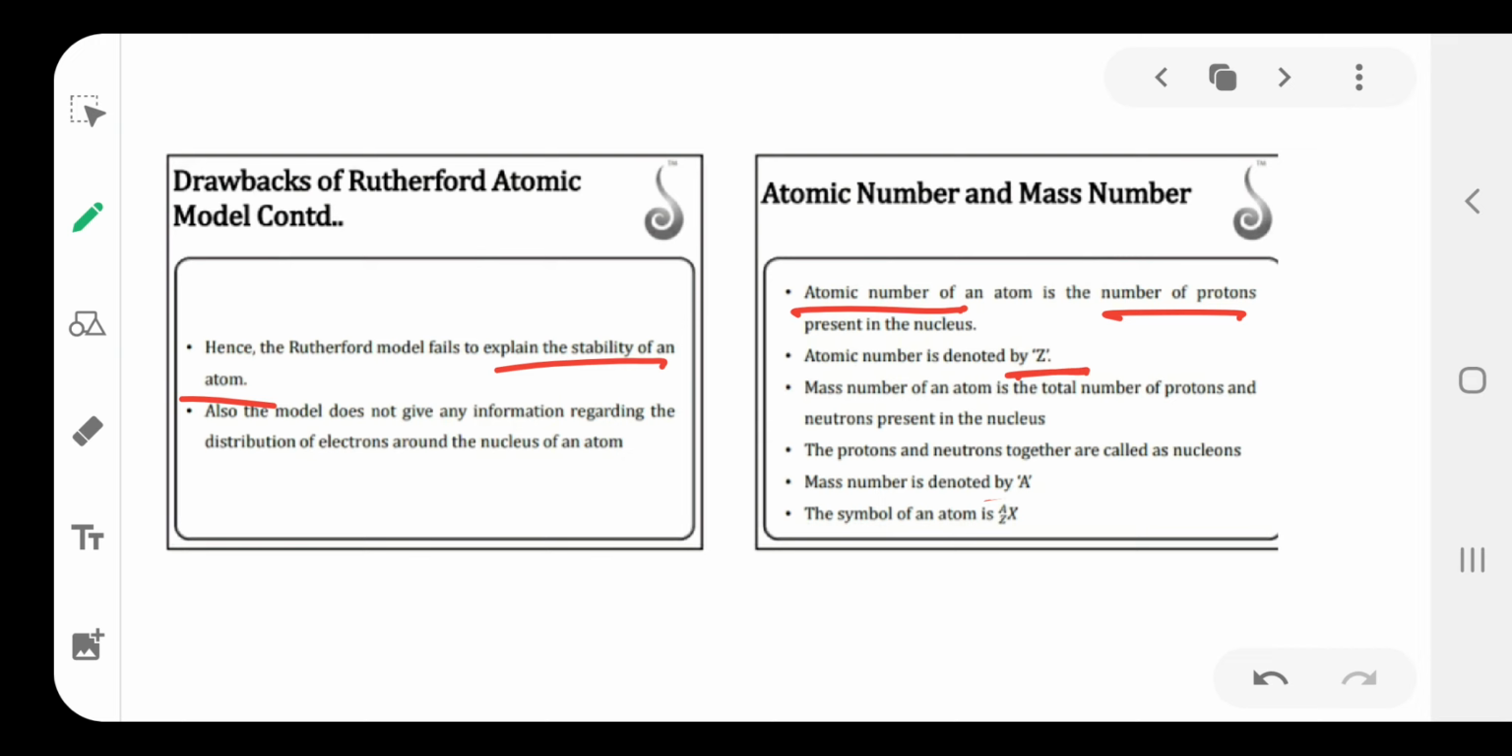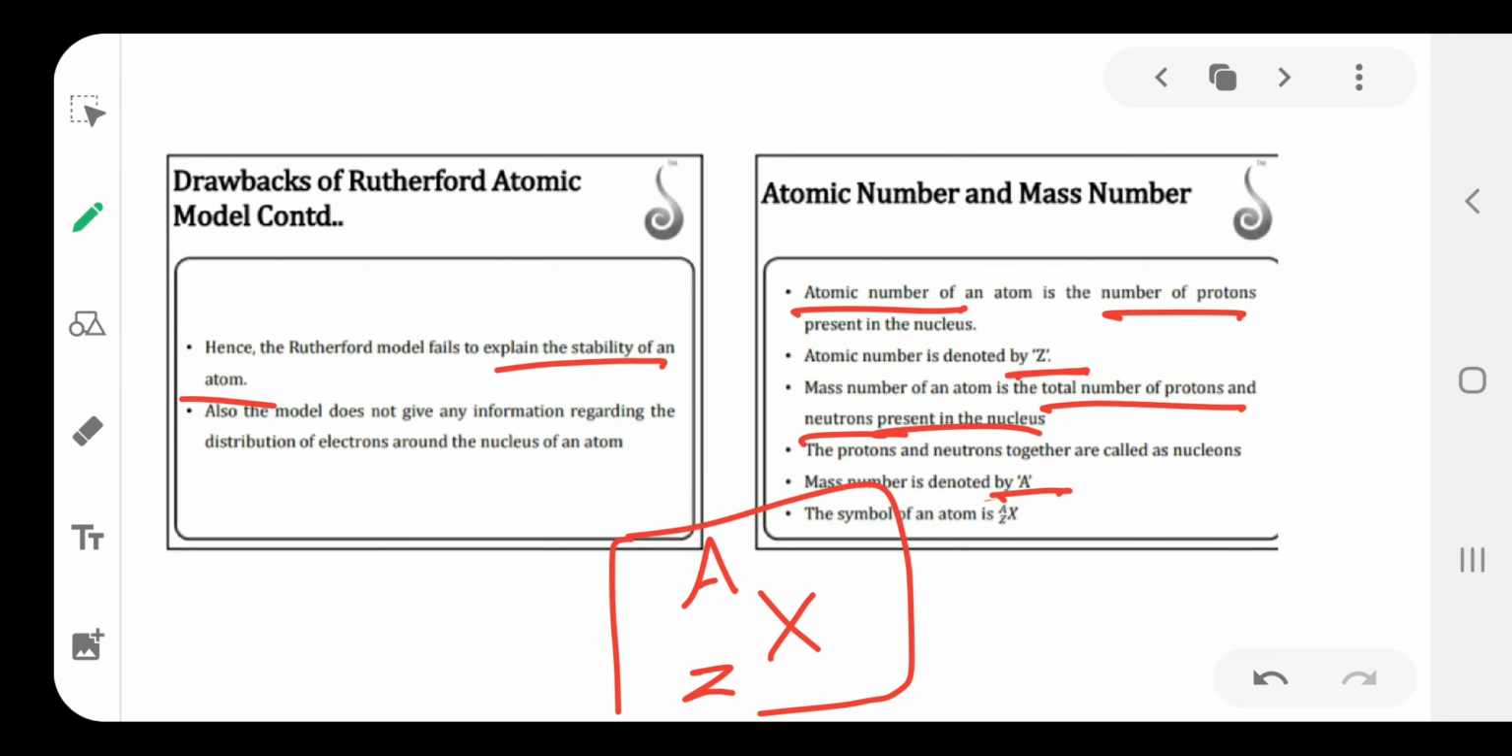The next one is the mass number. The total sum of protons and neutrons present in the nucleus is called the mass number. Mass number is represented by the symbol A. So mass number and atomic number are represented like this. Here X means the element symbol, Z is the atomic number, and A is the mass number. This is the representation of an element.